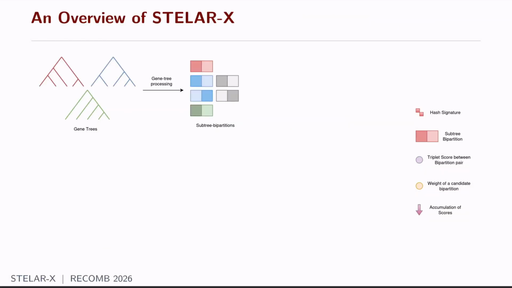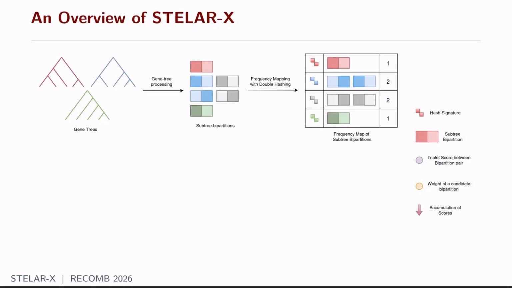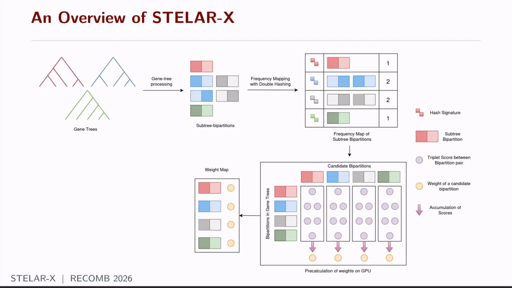Now we present a high-level overview of STELAR-X. First, we start with the input gene trees. From there, we extract the subtree bipartitions. And then we construct a frequency map. That means we first identify how many distinct bipartitions there are. For instance, among the 6 bipartitions shown here, let's say we have only 4 distinct bipartitions. And then we also count, for instance, for the middle 2 bipartitions, they each occur twice over all the input gene trees. And then comes the computationally most demanding step of our algorithm, which is the pre-computation of weights.